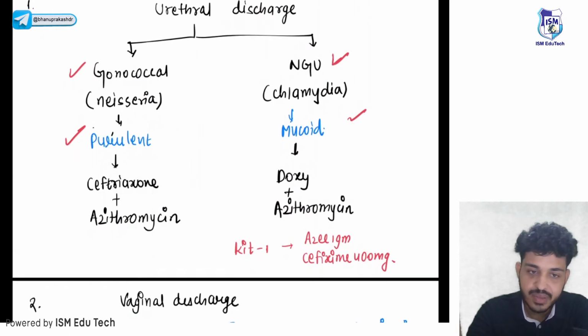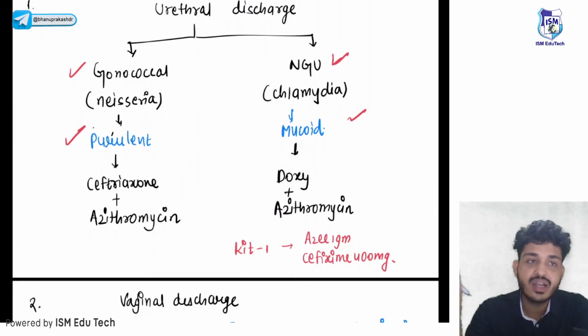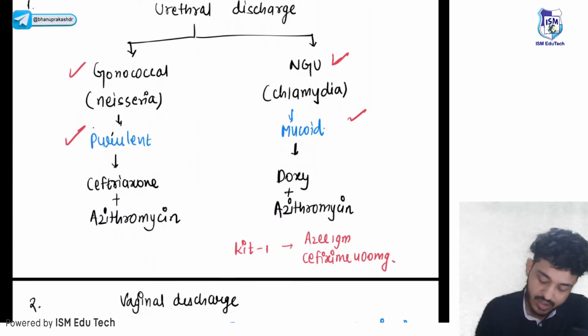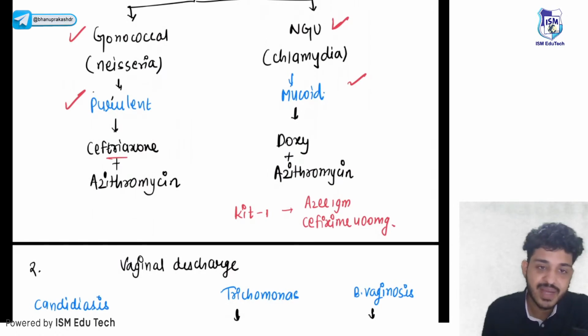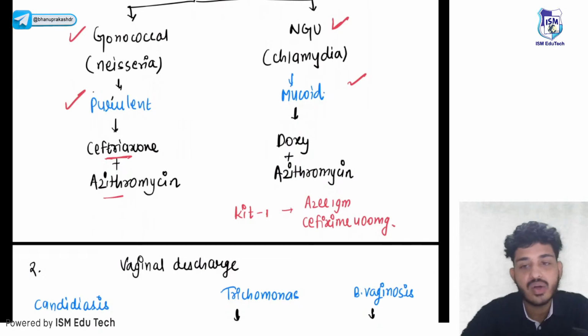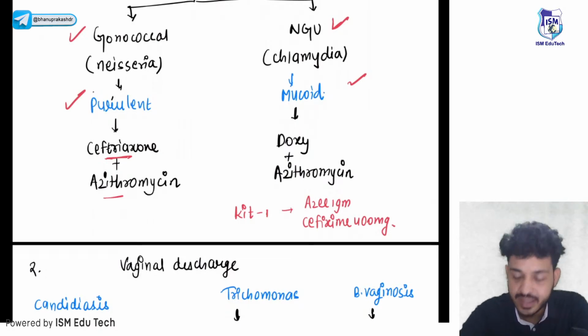I just want to treat my patient. So how will I treat? I will not go into deep diagnosis. I will give the drugs for both treatments. For gonococcal, a broad spectrum third generation cephalosporin, that is ceftriaxone, along with a macrolide, azithromycin. For chlamydia, I can give doxycycline along with azithromycin.